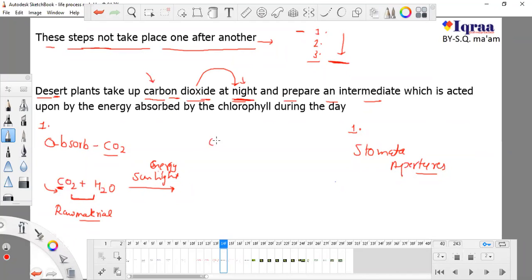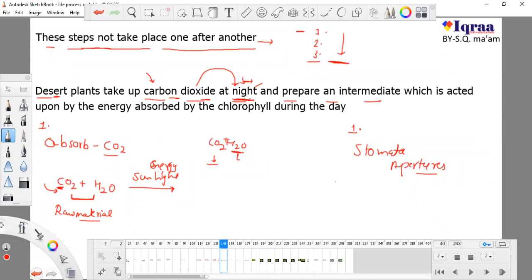They take water from roots, but for carbon dioxide they need to open their stomata, which are known as pores. So they developed a new technique, and they open their stomata at night. If they open their stomata at night, they will not lose their water, because night is comparatively less heated.